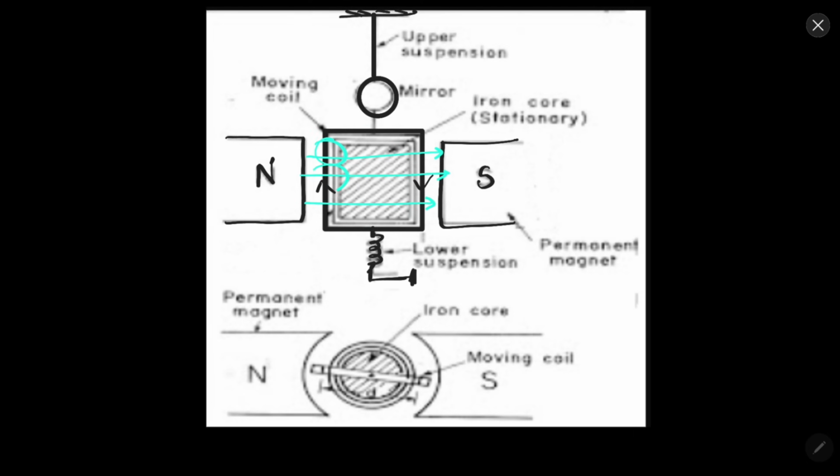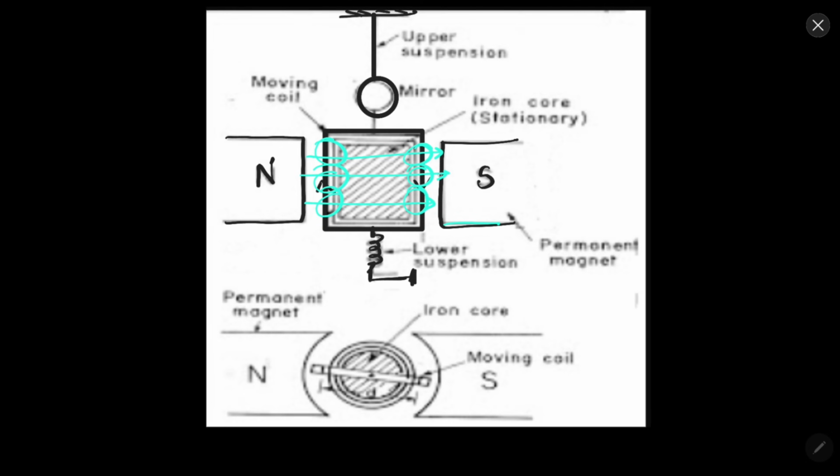The two magnetic fields will interact with each other in such a manner that there will be a force exerted by one magnet on the other magnet. We know that permanent magnets are usually quite heavy, so they will be fixed at their location in general, and the coil will be able to rotate.